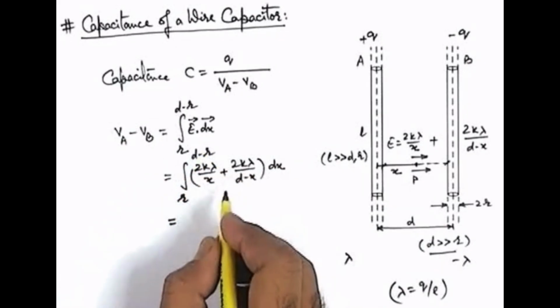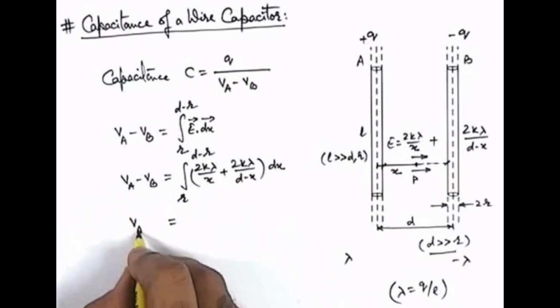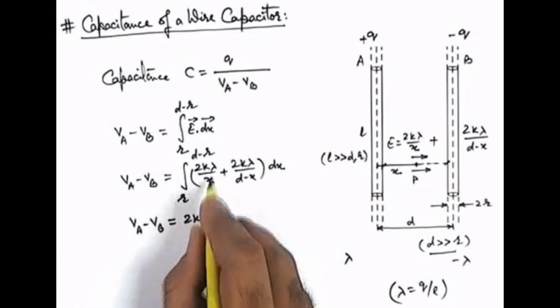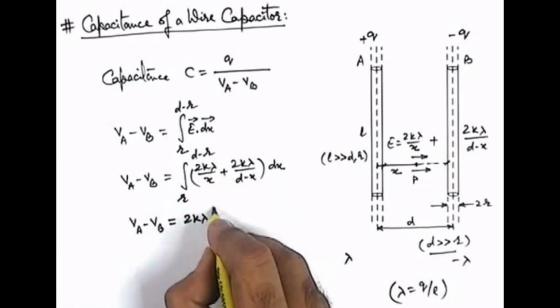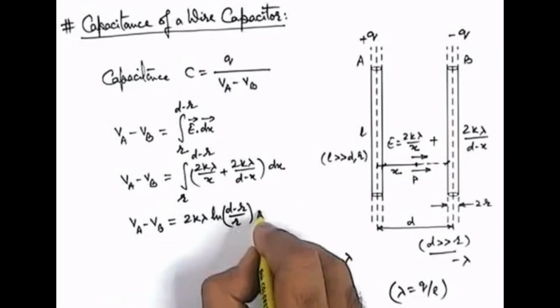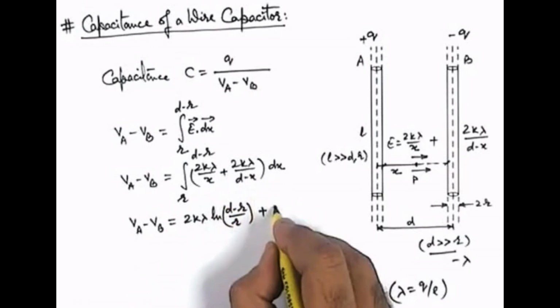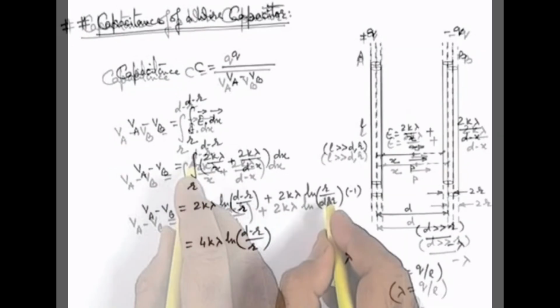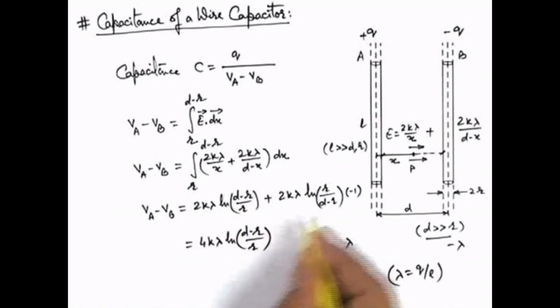On integrating this, we'll be getting VA minus VB equals 2k lambda ln x, and if we substitute the limit from r to d minus r, it will be ln of d minus r by r, plus on integrating 2k lambda by d minus x, it will be 2k lambda ln of the same argument. We can see both the terms are identical, so that will be added up.